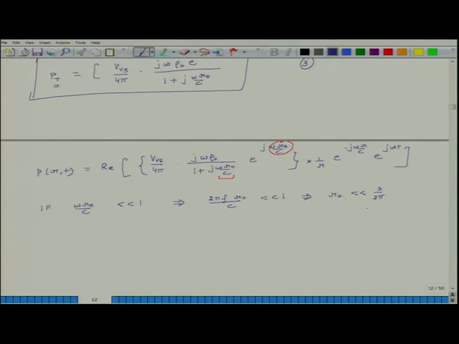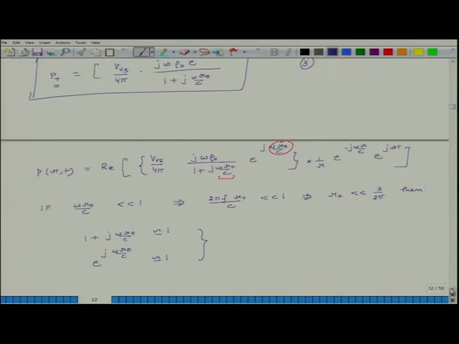So, if that is the case, then I can simplify the first equation for pressure. I can make two simplifications: 1 plus j omega r naught divided by c, I can approximate as 1, and the second approximation is e to the power of j omega r naught divided by c is also approximately equal to 1. Okay.